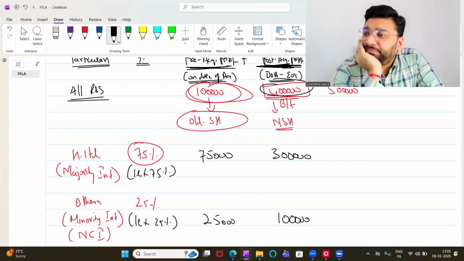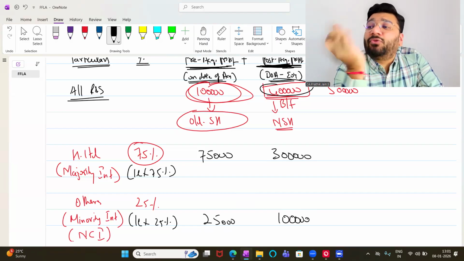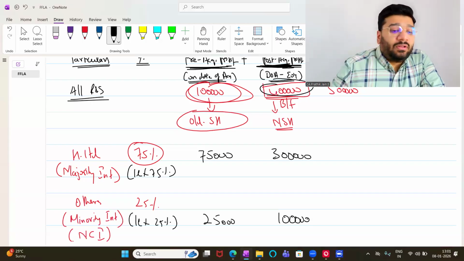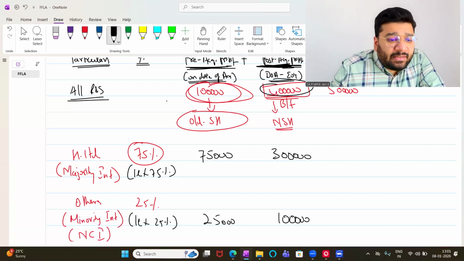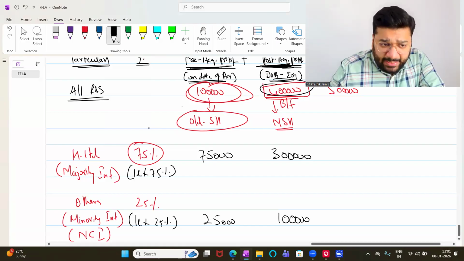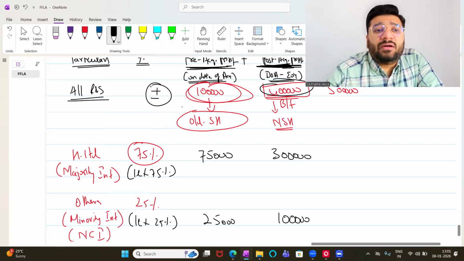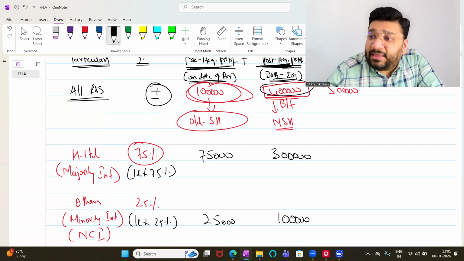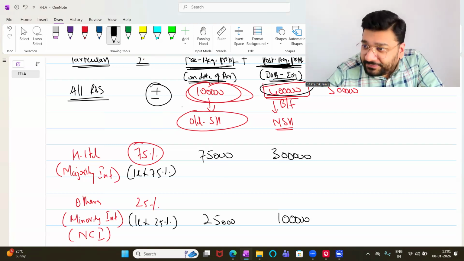This is AOP. Now this will get complicated in the future. You know how? The questions will give you some adjustments where before splitting, before calculating the percentage, you have to do some plus and minus with this reserve and surplus. Here they'll make your life hell.